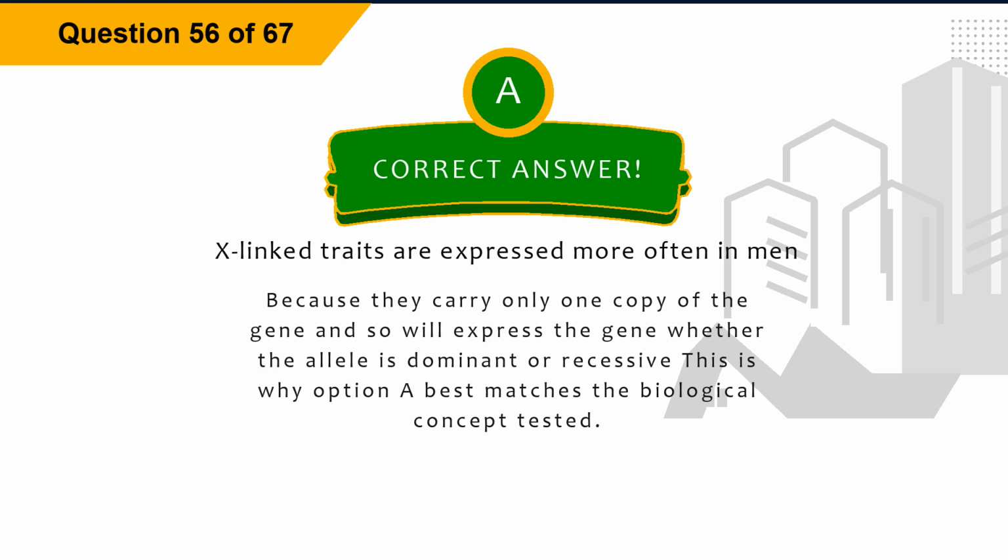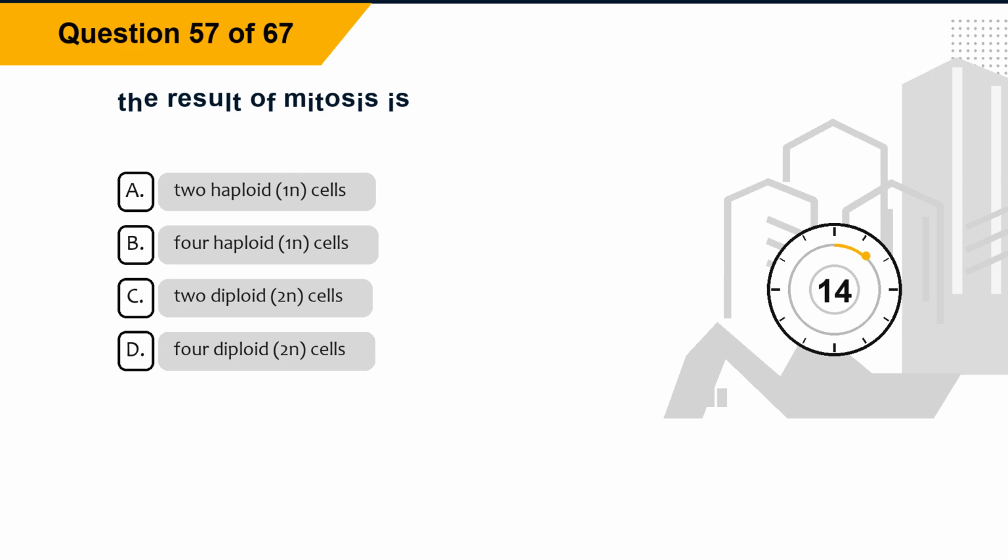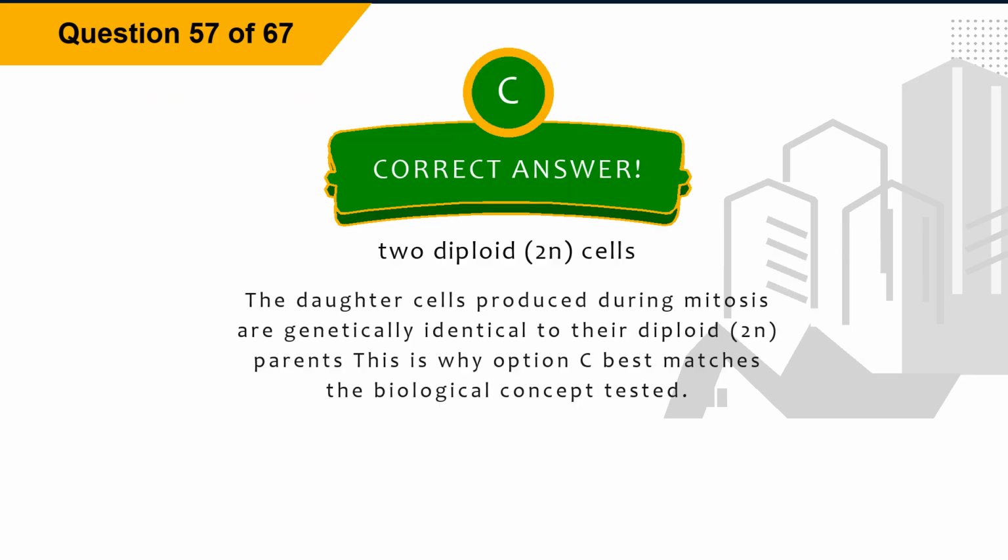This is why option A best matches the biological concept tested. Question 57. The result of mitosis is option A, 2 haploid, 1N, cells. Option B, 4 haploid, 1N, cells. Option C, 2 diploid, 2N, cells. Option D, 4 diploid, 2N, cells. The correct answer is option C, 2 diploid, 2N, cells.